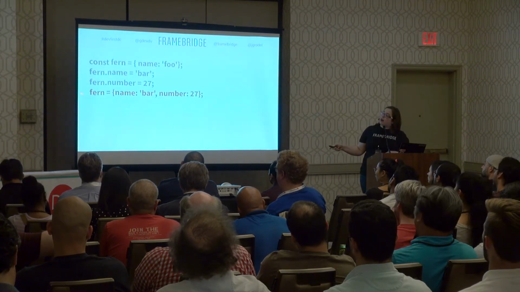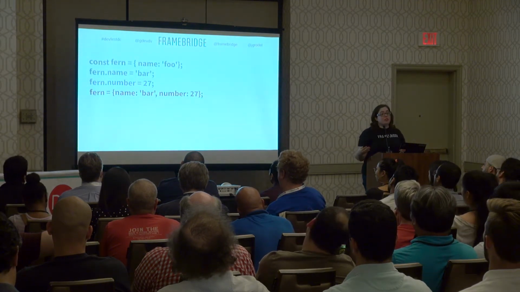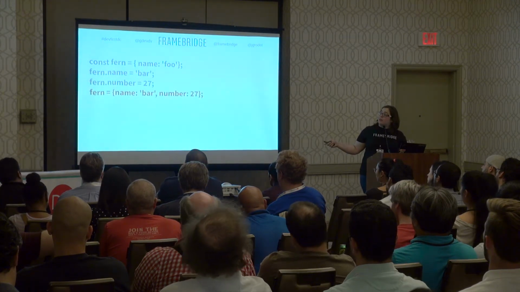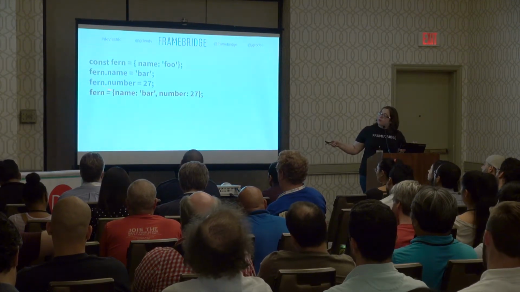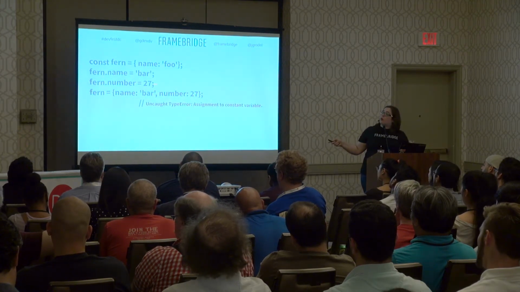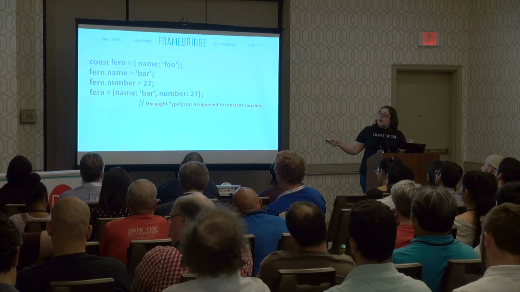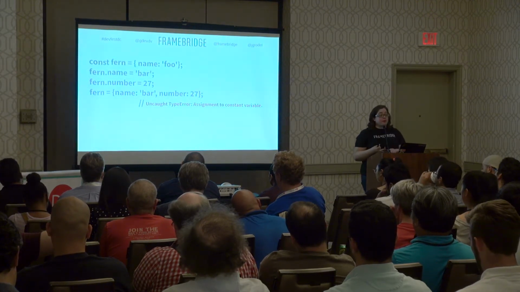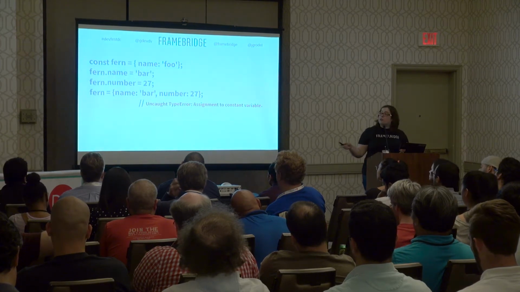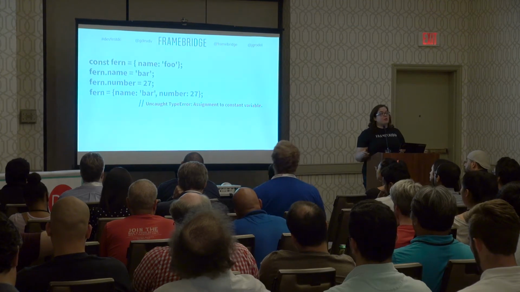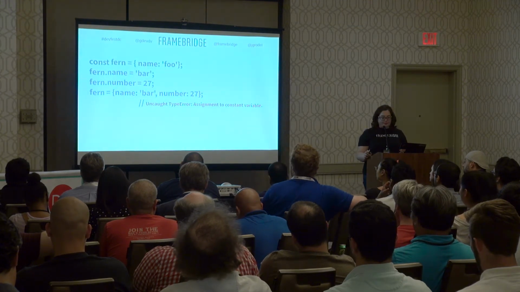Then down here, I am trying to create an object that looks just like the one I have. We've got a name property of bar and a number of 27, which is the same as what we've set up here. And here I get that JavaScript error because again, I'm creating a whole new object here. I'm taking the reference to that new object that happens to have all the same properties and values as this other one, but it is a separate object, and trying to put that reference in fern, at which point I am changing the value in a constant.